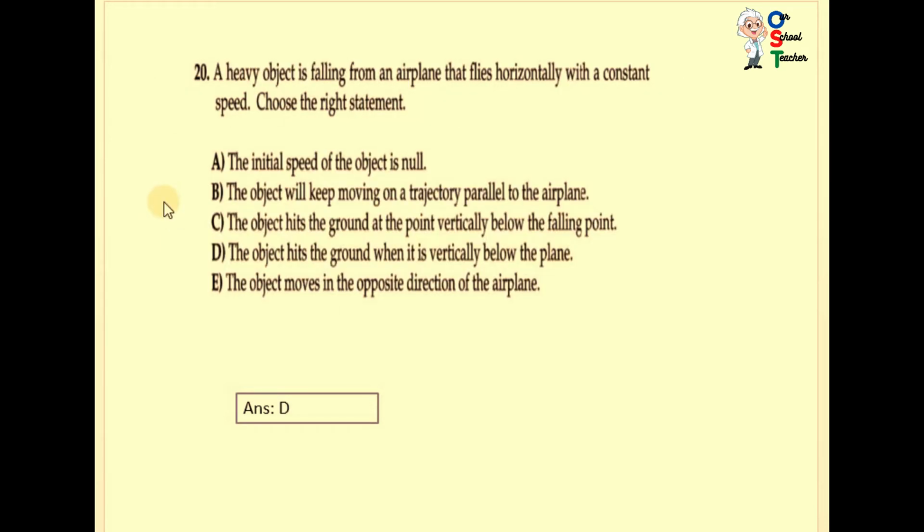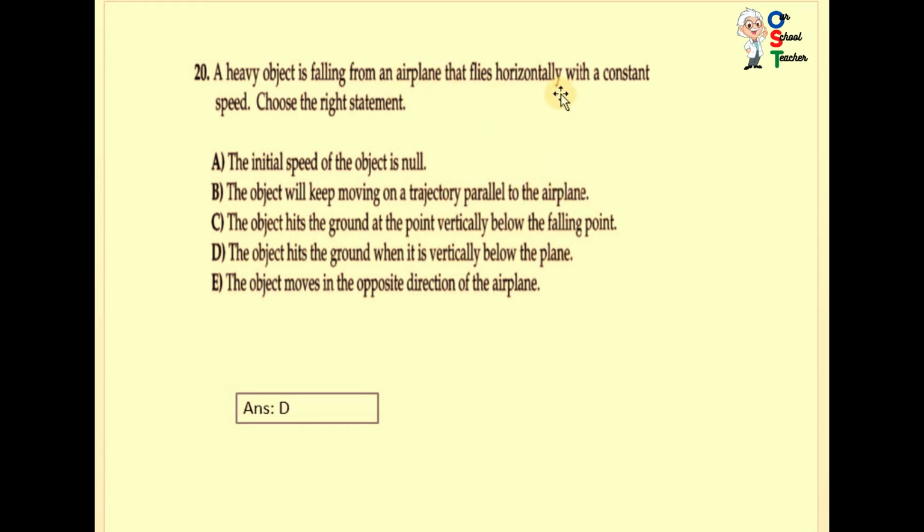Now question number 20. A heavy object is falling from an airplane that flies horizontally in this way, with a constant speed. Choose the right statement. A. The initial speed of the object is null. No, it is incorrect. Obviously, when it starts moving, it has some speed. B. The object will keep moving on a trajectory parallel to the airplane.